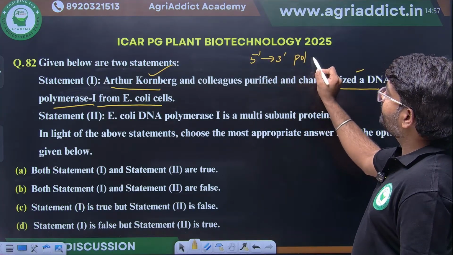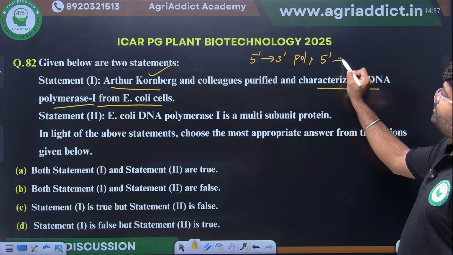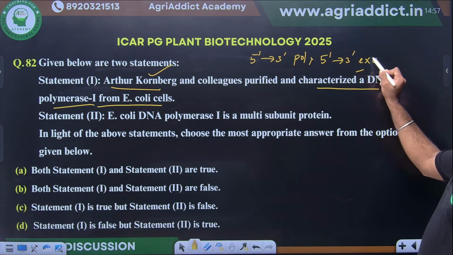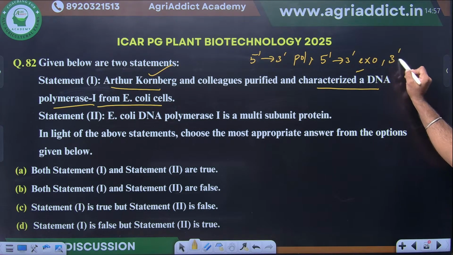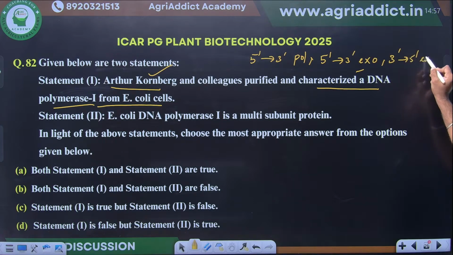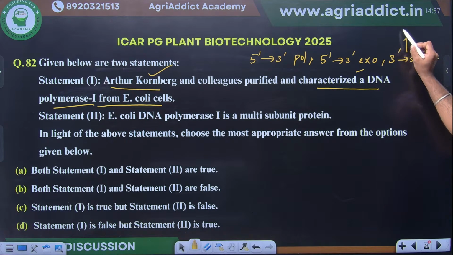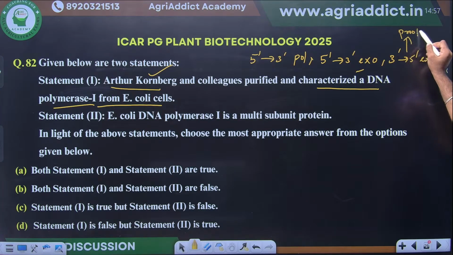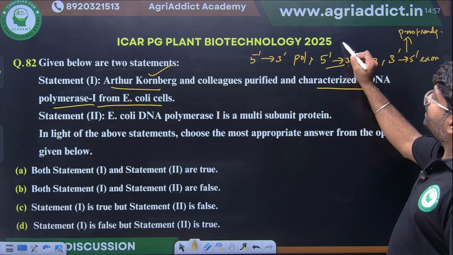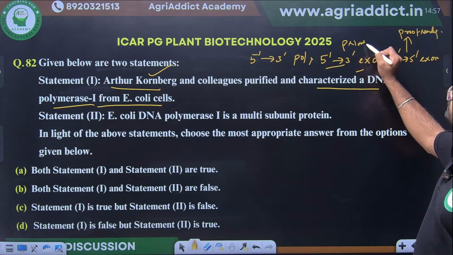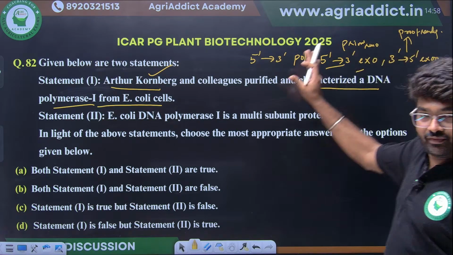Then 5' to 3' exonuclease activity. Then 3' to 5' exonuclease activity, which we can also say is the proofreading function. And the 5' to 3' exonuclease is primer removal. So these are the different functions.